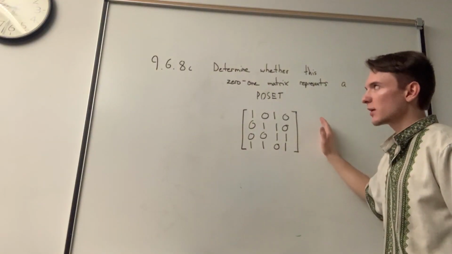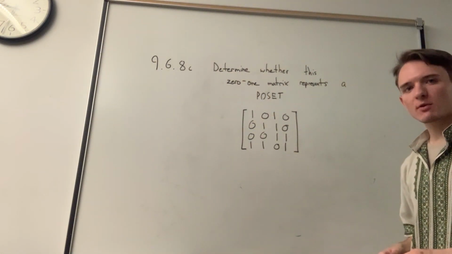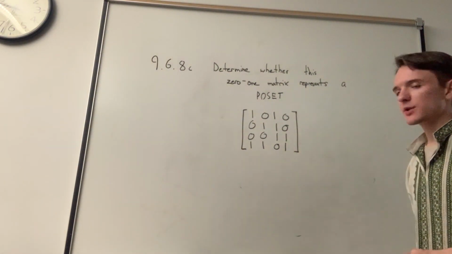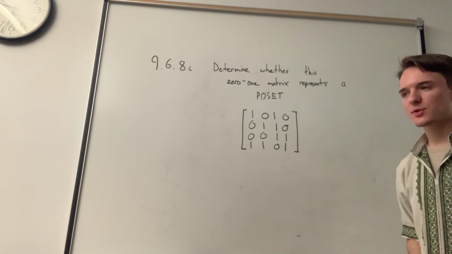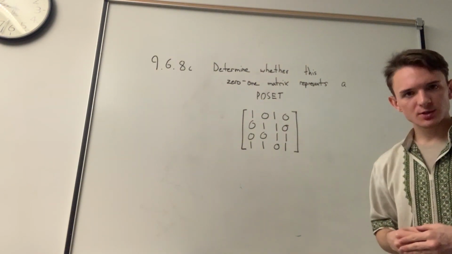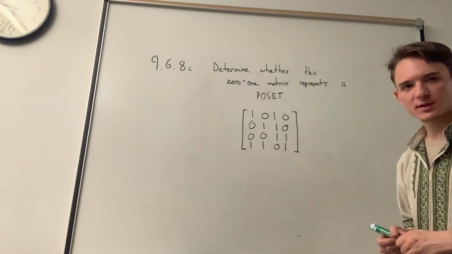So we have the next problem, 9.6.8c. It reads, determine whether this 0, 1 matrix represents a poset. So we're given this matrix below. It's important to remember what an adjacency matrix represents, right? It represents a relationship. So we can create a digraph out of it. So let's do exactly that.